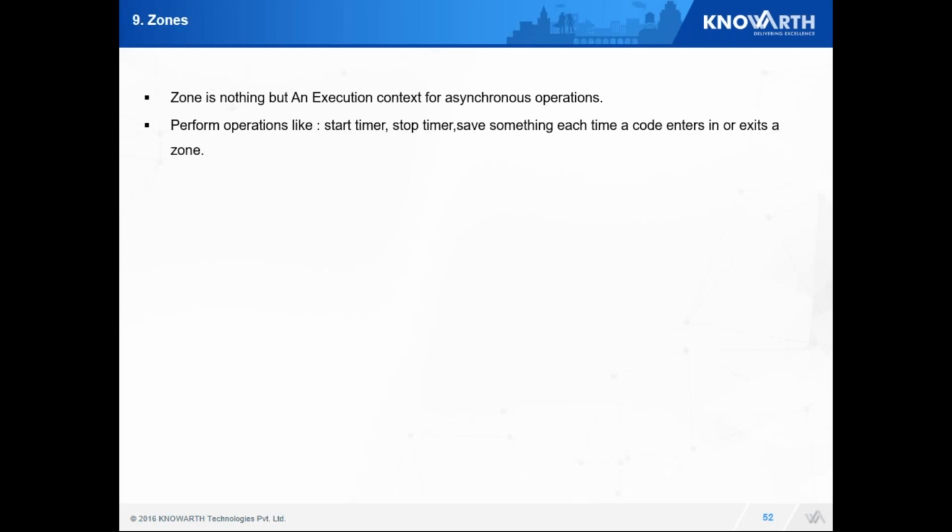Next is zones. Now when I say async operations, I need to define some execution context. So a zone is nothing but an execution context for asynchronous operations. Angular introduces the Zone.js library, which is basically responsible for handling all the change detection. We can have several operations over there. Let's say I can start when my event was started, I can stop, I can save something when someone enters my zone or someone exits a zone.